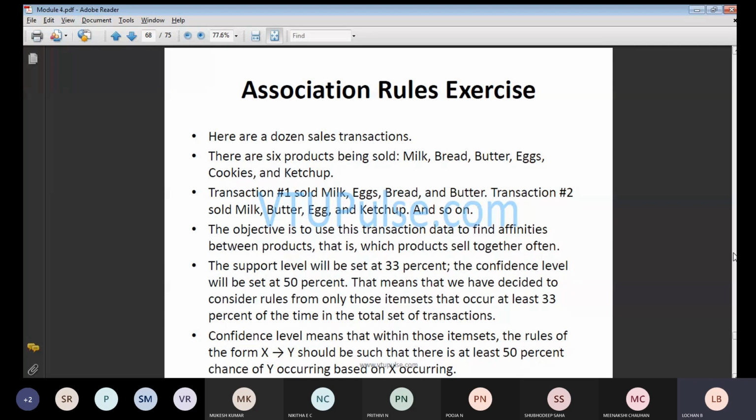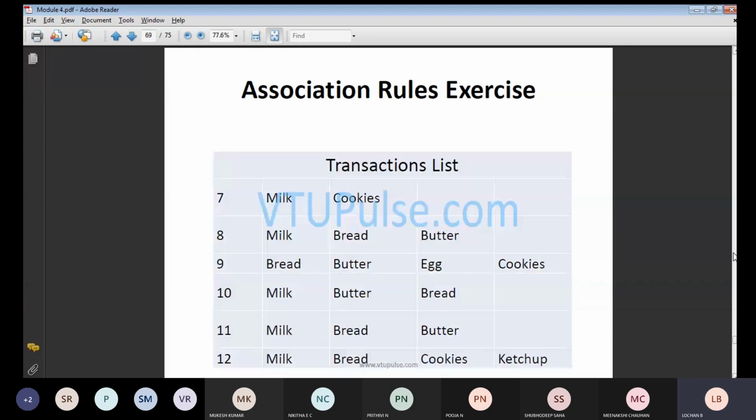So the confidence level means that within those item sets, the rules of the form X implies Y should be used by at least 50% chances of Y occurring with respect to the X cases. This is some example they have taken.